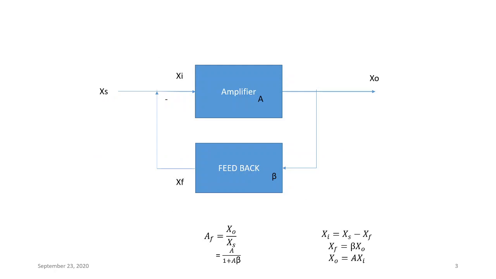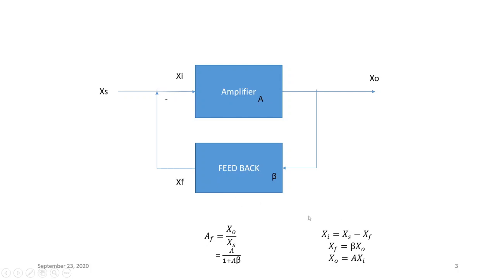This is the basic block diagram of a negative feedback amplifier, wherein you are able to see the basic amplifier with a gain of A, and a feedback network with a factor of beta. Negative feedback is applied here because the minus sign indicates negative feedback. Xi will be given by xs minus xf, then it will be called negative feedback. If xf is positive or in phase with xs, then it will be called positive feedback.